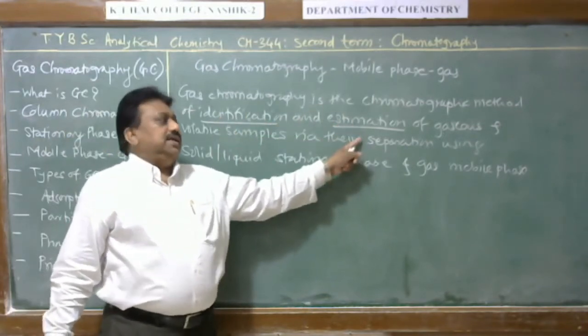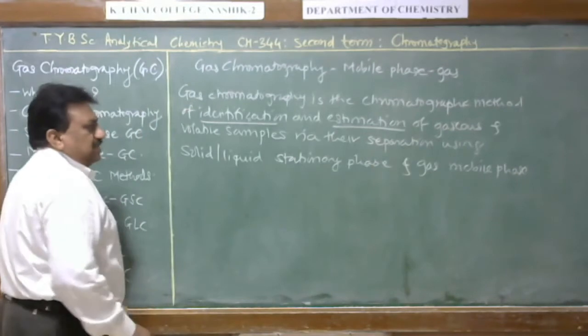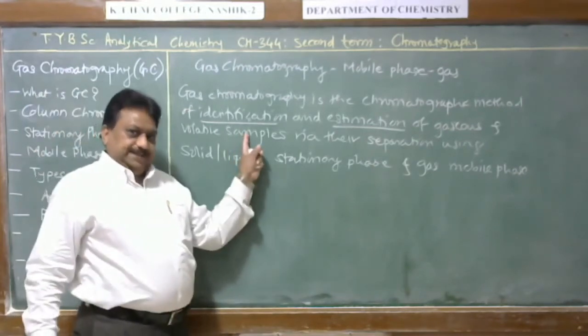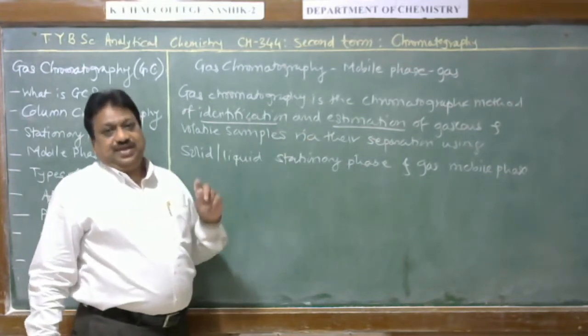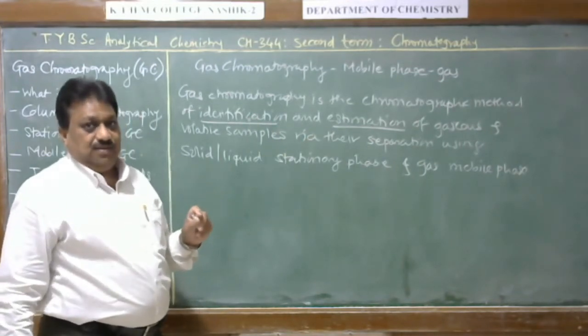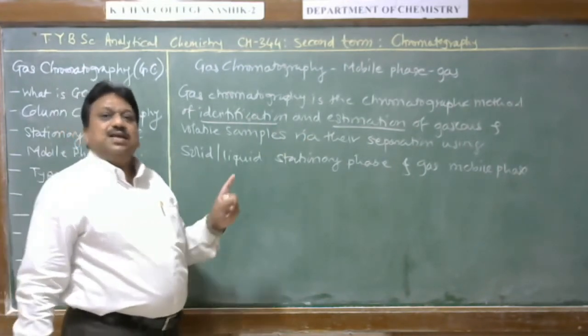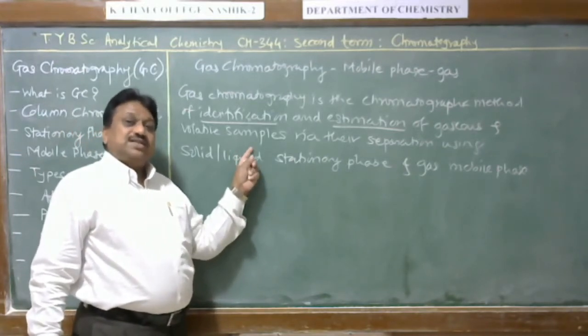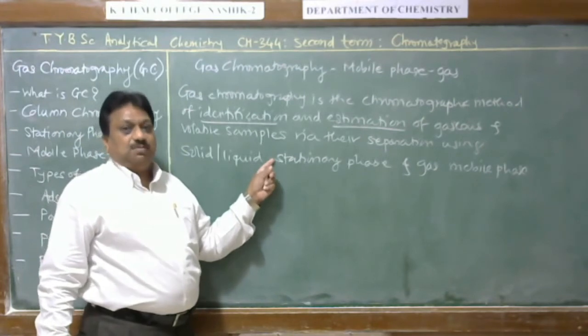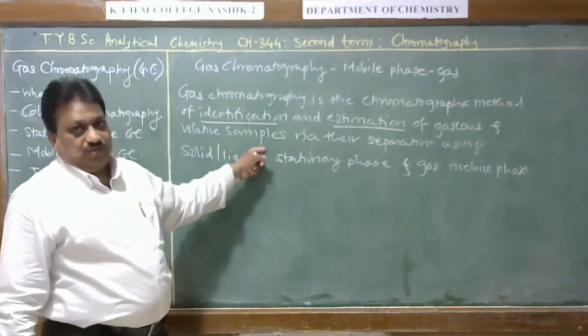It is not a separation technique. It is a technique of identification and estimation of sample that is performed by separation, but we do not isolate the separated components.